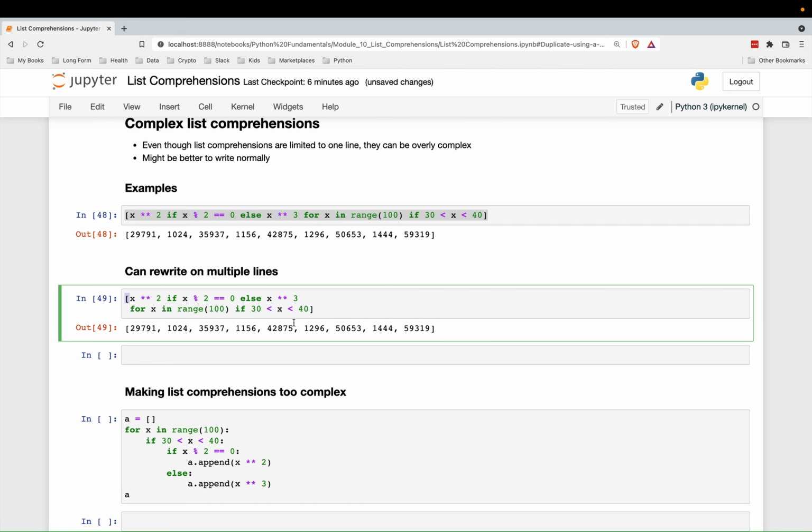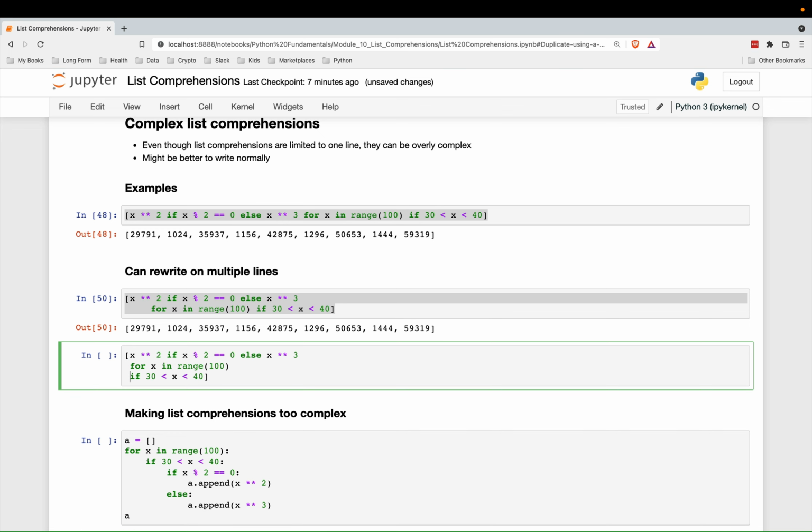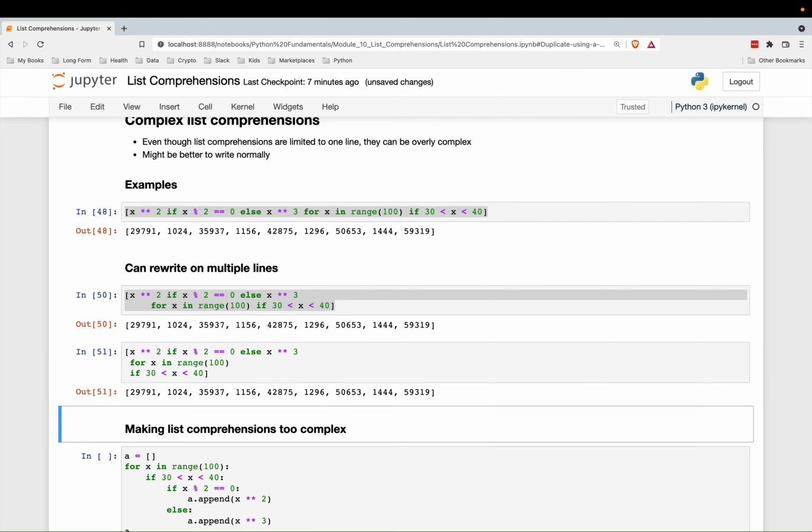If you remember the syntax in Python, anything within the square brackets or parentheses, you can write on multiple lines. Python doesn't care about the empty space anywhere, so you can have any amount of space over here, it doesn't really matter. You can also write it on 3 lines. You can separate each part. So here we have the expression, here we have the for loop, and here we have the filter like this. So that is also possible.